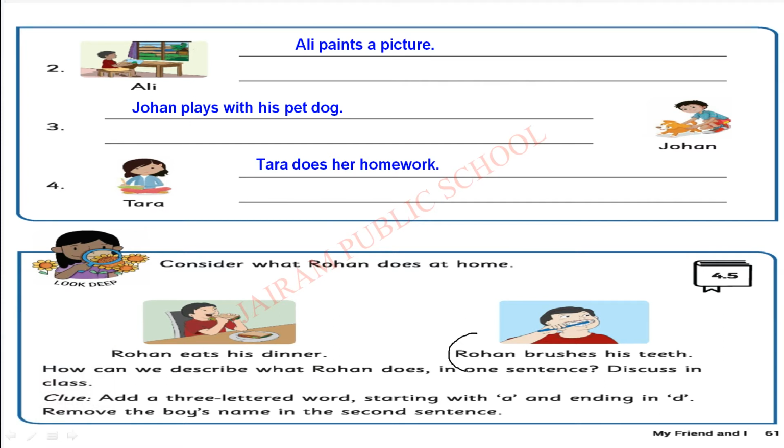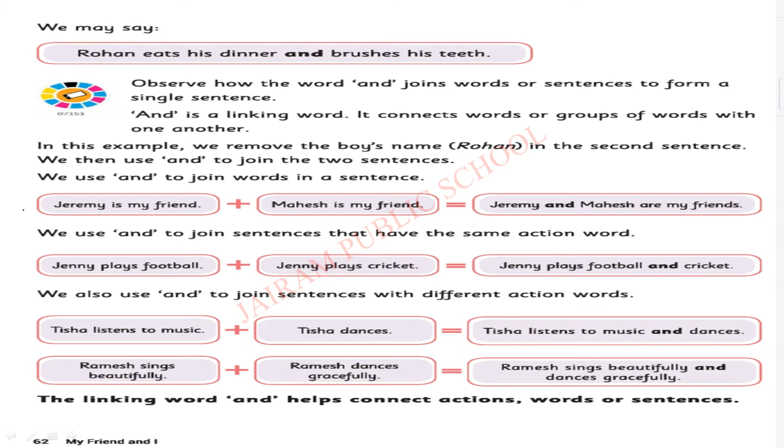Here we are going to write the three-letter word. What word is that? Have you guessed? Yes, that is 'and'. Let's make the sentence now. Rohan eats his dinner and brushes his teeth.